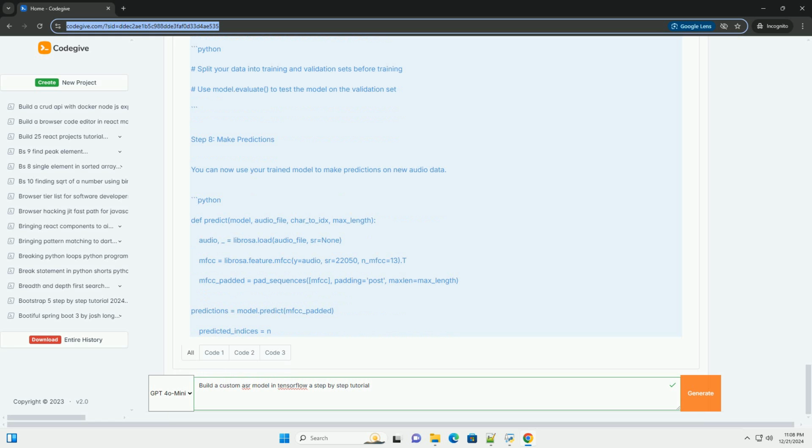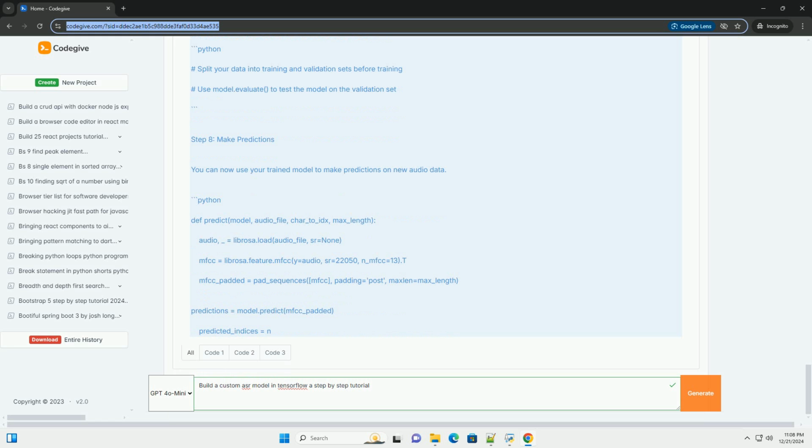Build model. input_shape = (max_length, 13), 13 MFCC features. num_classes = len(char_to_idx). model = build_model(input_shape, num_classes). Train model. model.fit(padded_mfccs, np.array(padded_labels), epochs=10, batch_size=32).